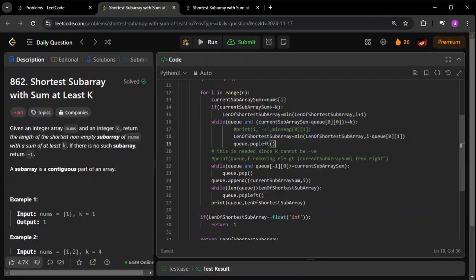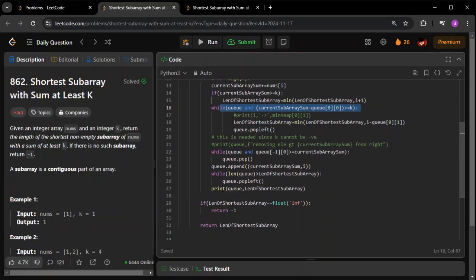Okay, for doing the next operation, when the next element comes, I want very limited elements to be there, because I already have an answer, right? I have this particular thing as my answer, so the next answer should be at least less than that. I don't want any answer which is more than that. It's of no use to me.